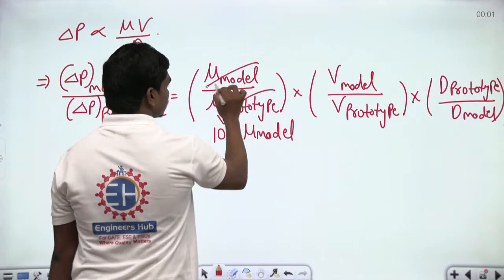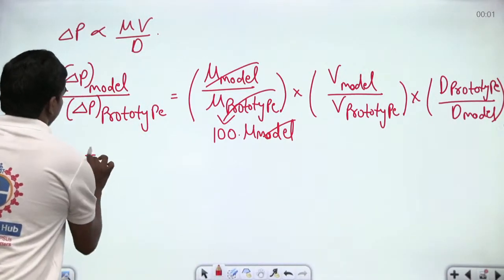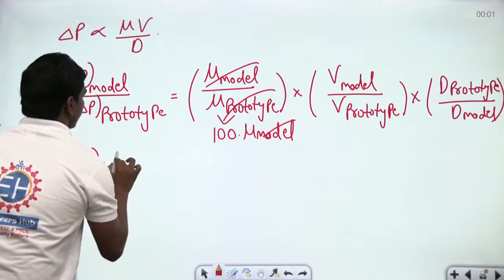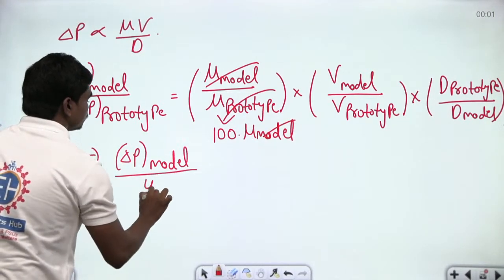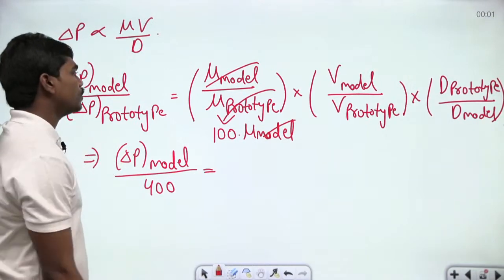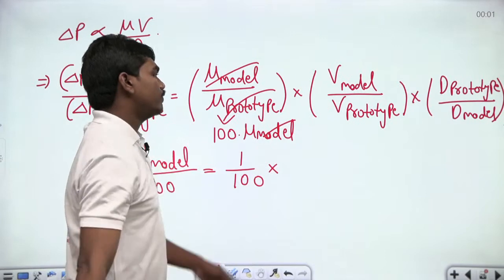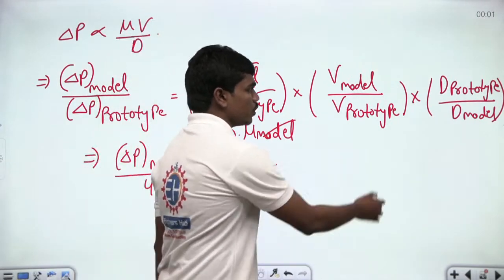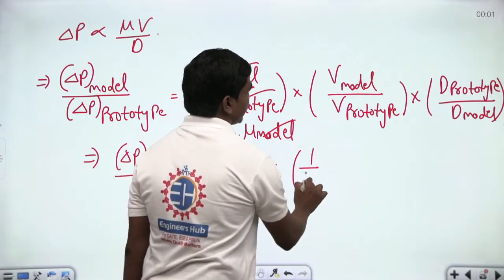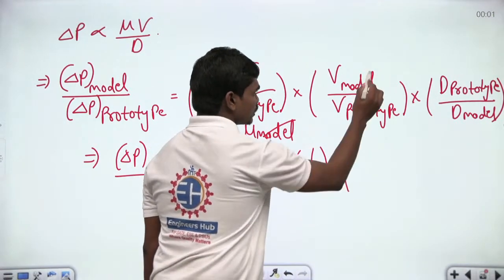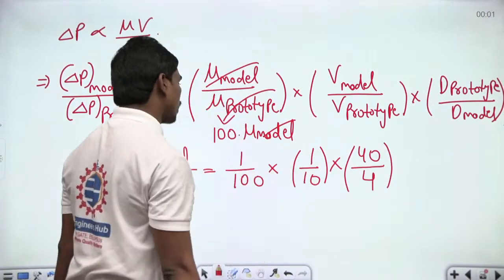Okay, so which means we can cancel these two, and this expression, or else let us write delta P of model by 400. This is equal to 1 by 100 into velocity of model divided by velocity of prototype. You know, length scale is strictly followed, so definitely this has to be 1 by 10th of this, so 1 by 10 into diameter of prototype is 40 and the diameter of model is 4 centimeters, of course. So this is what we have clearly.